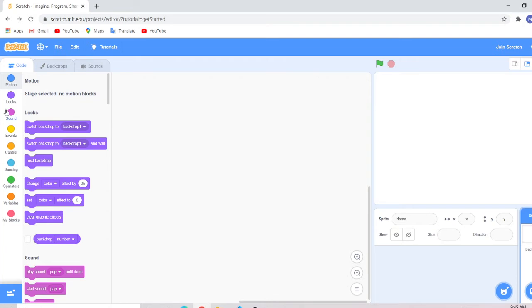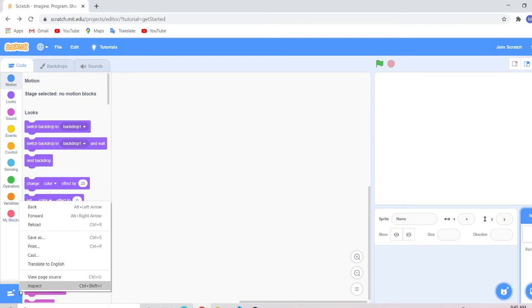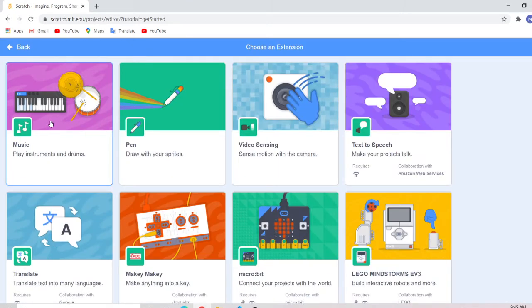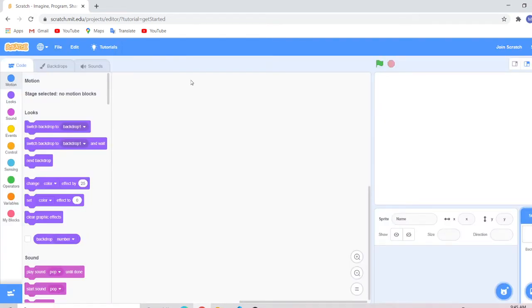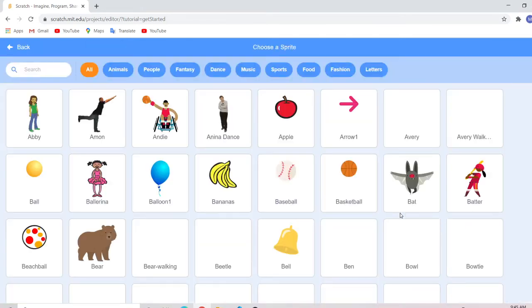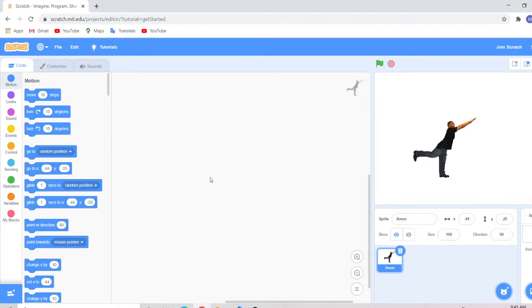And to program these, this is a list of categories. This is like music notes and cool stuff like that. And so I'll just pick a sprite and I'll just teach you some basics of Scratch.